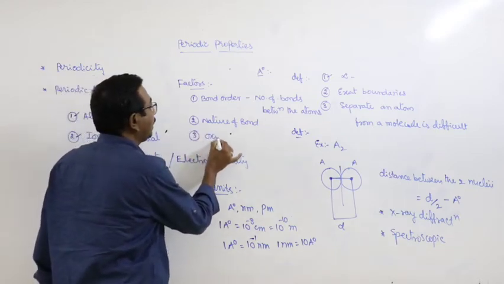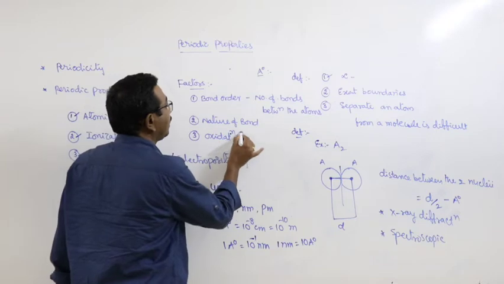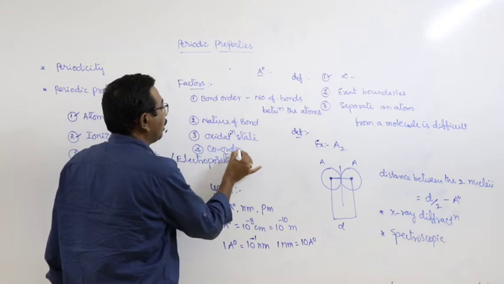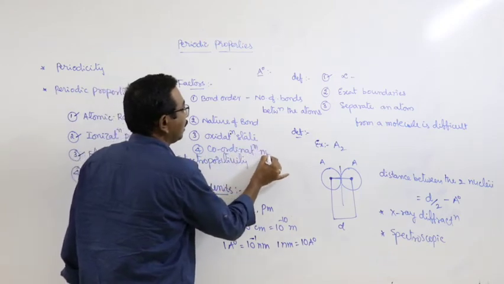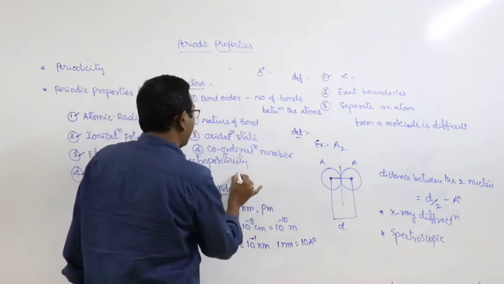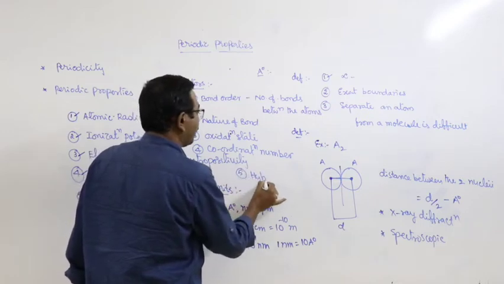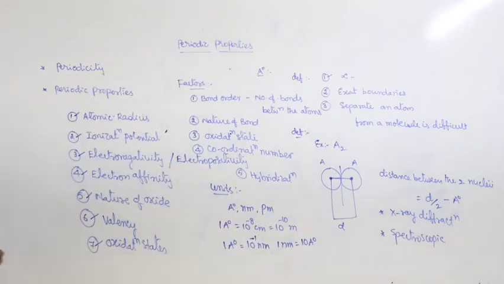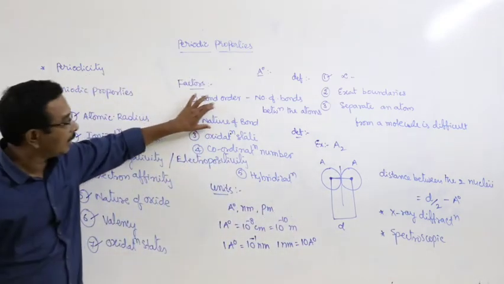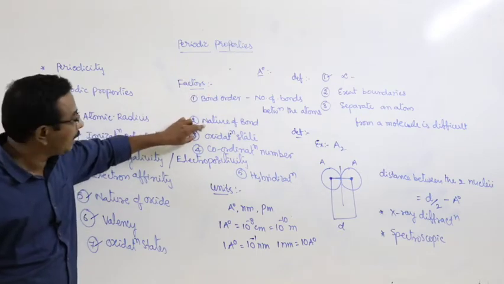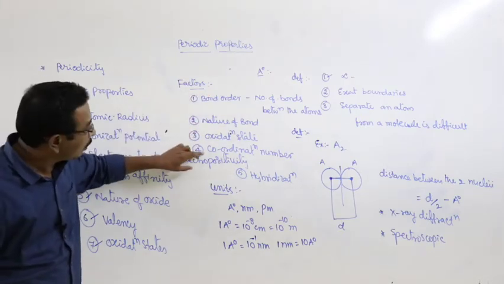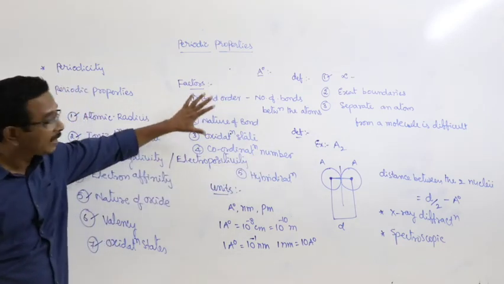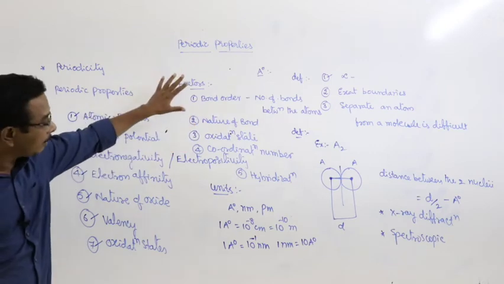Third one, oxidation state. Fourth one, coordination number. And the fifth one, hybridization. These are the factors that are affecting the atomic radius. First one, bond order. Second one, nature of the bonding. Third one, oxidation state. Fourth one, coordination number. And the fifth one is the hybridization. This is about the factors that are affecting the atomic radius.